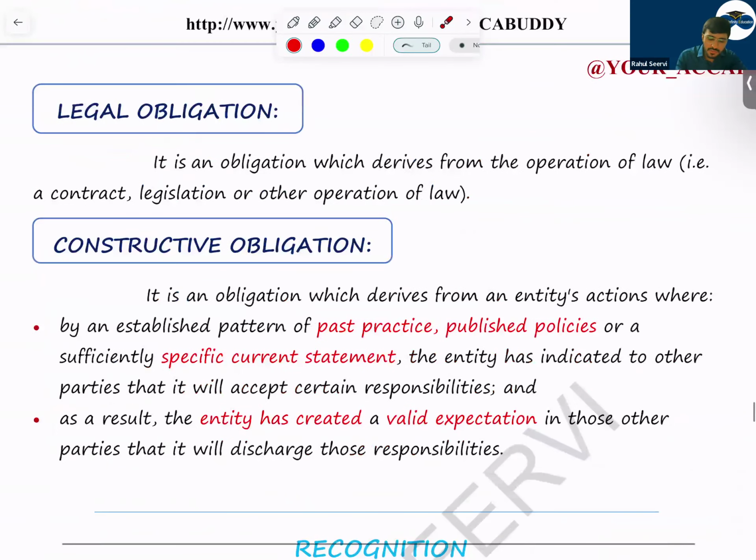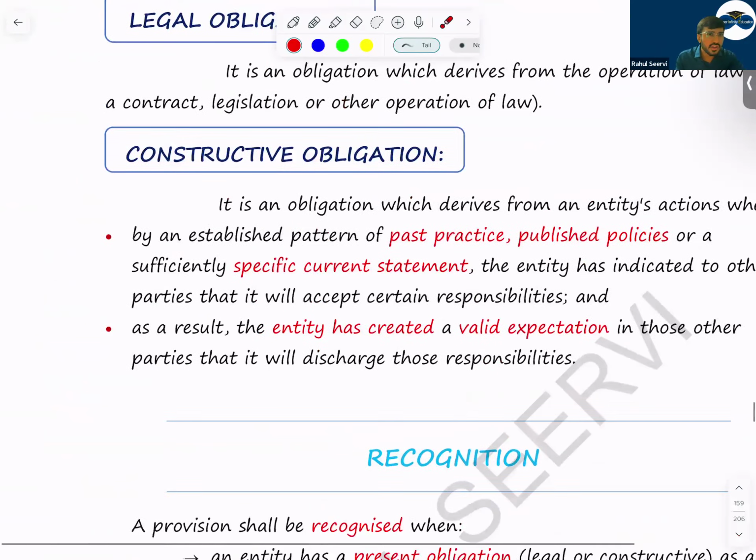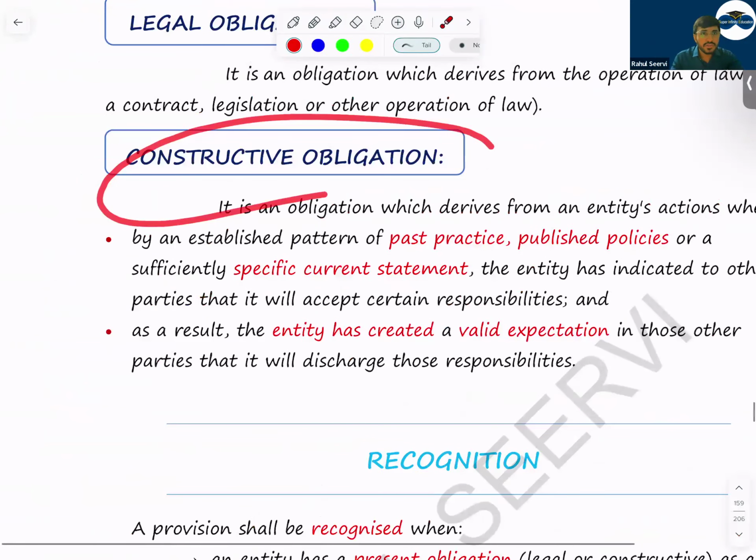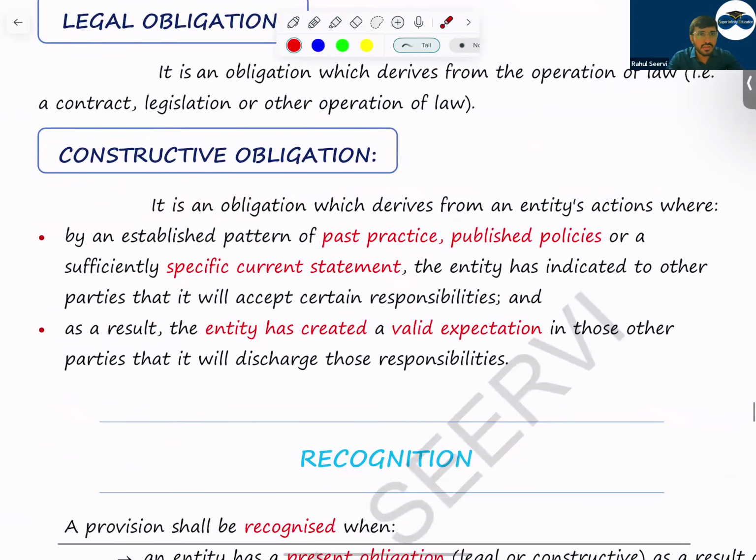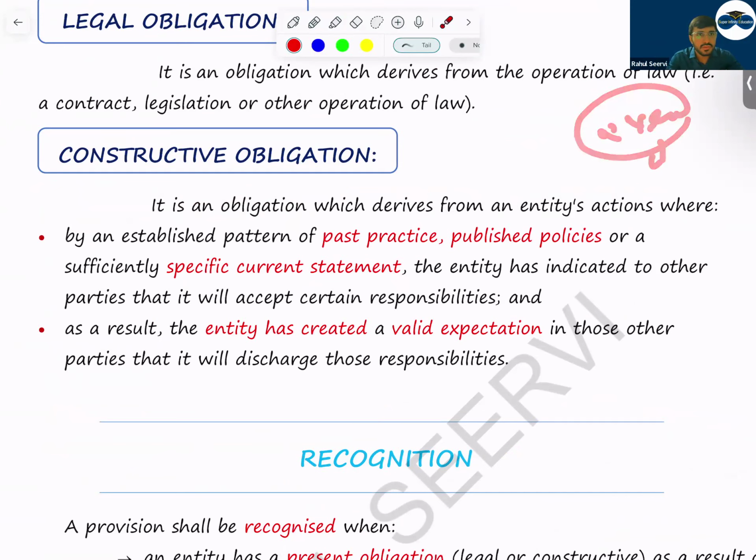So, constructive obligation means what? Constructive obligation means it's not written anywhere. It is based on some past practices like warranty. Normally the company in the contract it is written 1 year warranty, but if after 2 years you're going, the company is still providing the services to you, the warranty services. In that case, we say it is a constructive obligation because the company has been following this from the past.